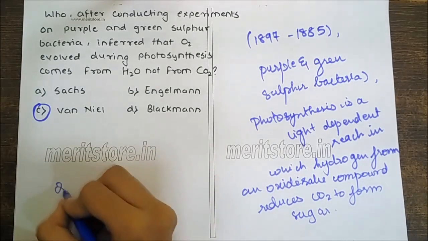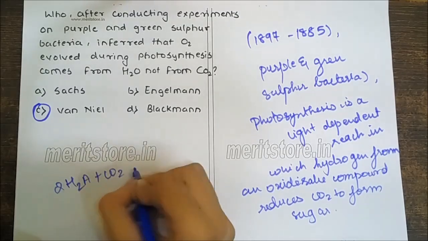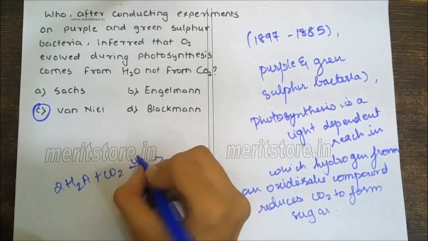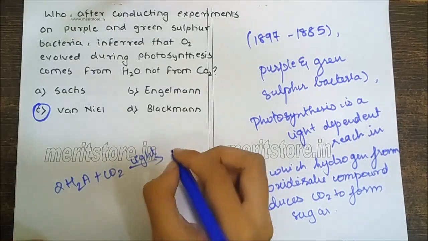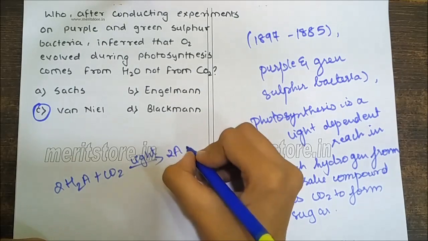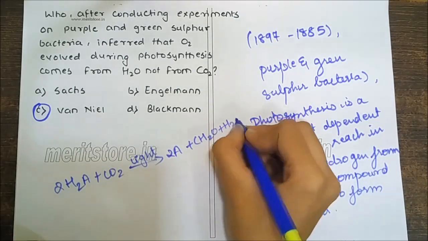So here the equation will be 2H2A plus CO2 in presence of light gives 2A plus CH2O plus H2O.